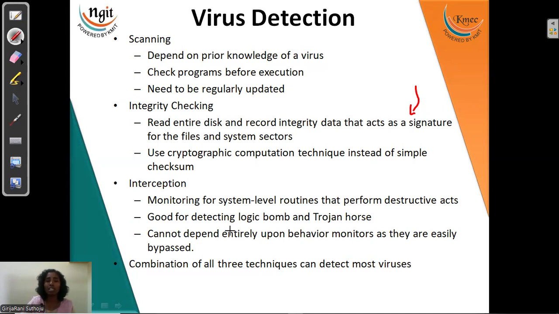Interception itself means to disturb or interrupt for some time. When we get interrupts in our system, we can understand from the behavior of the monitor and of our files that our system has something which is not routine. So all these 3, scanning, integrity checking, and interception, will help us find viruses in our system, right?